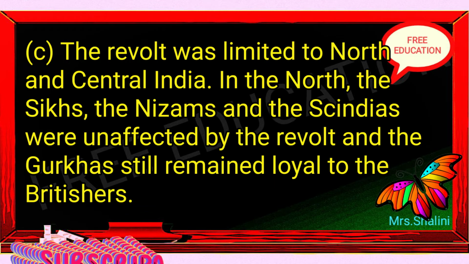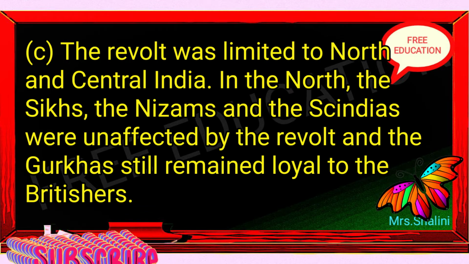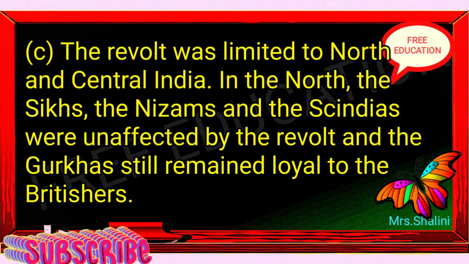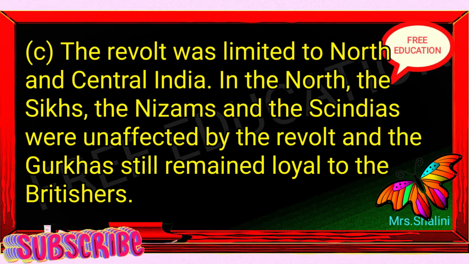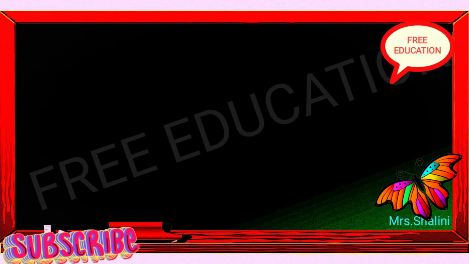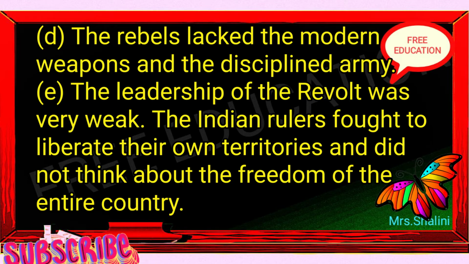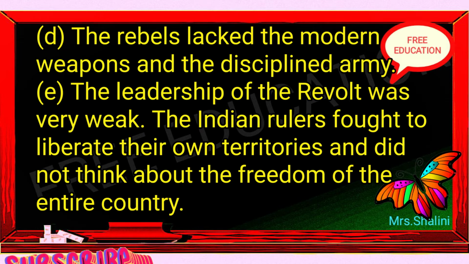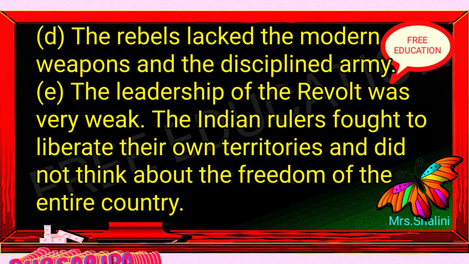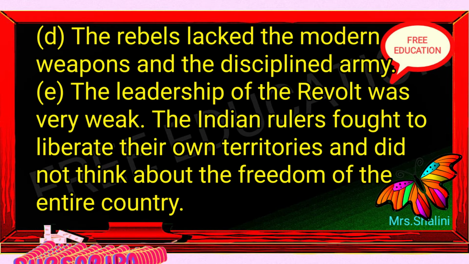In the north, the Sikhs, the Nizams and the Scindias were unaffected by the revolt and the Gurkhas still remained loyal to the Britishers. D. The rebels lacked modern weapons and a disciplined army. E. The leadership of the revolt was very weak. The Indian rulers fought to liberate their own territories and did not think about the freedom of the entire country.